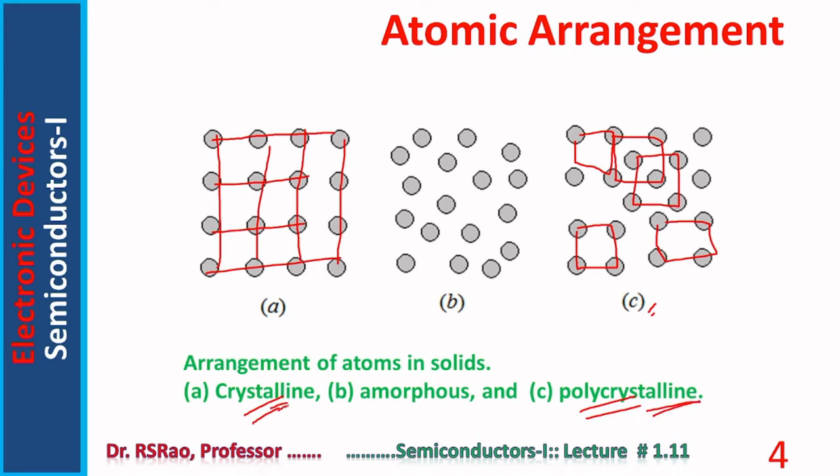Crystalline means complete regularity. Polycrystalline means partial regularity. Amorphous means no regularity. You can see here the atoms in the solid are located in a random fashion, with no regularity. So on one end crystalline, on the other end amorphous, in between polycrystalline.